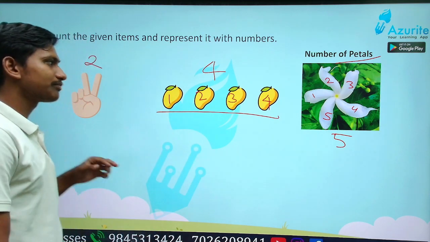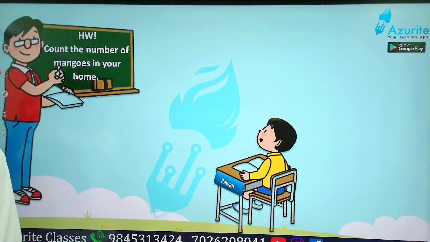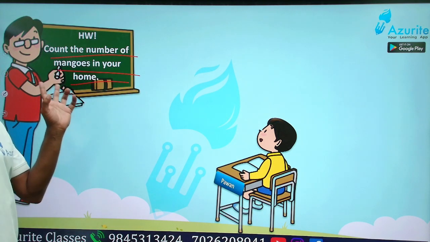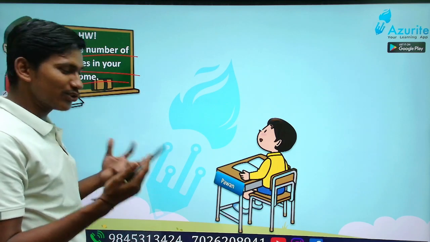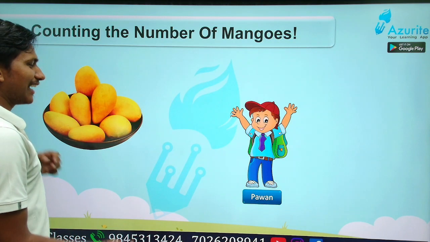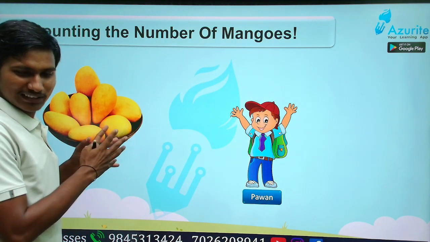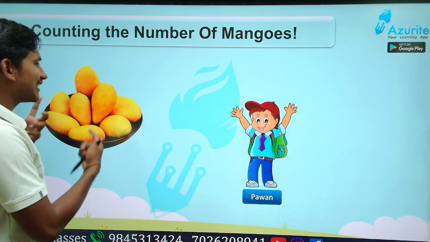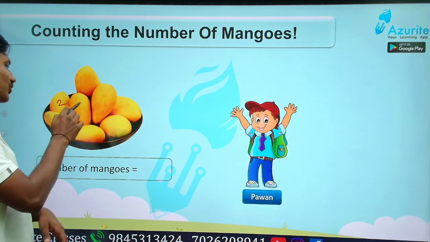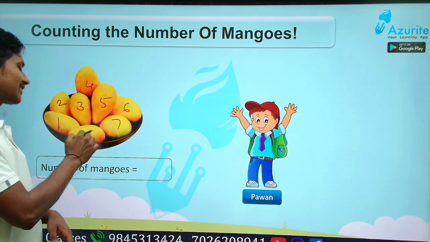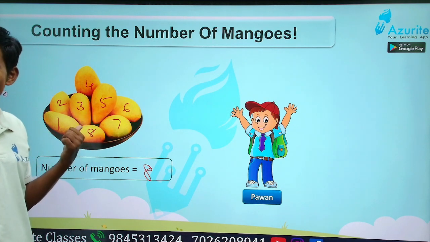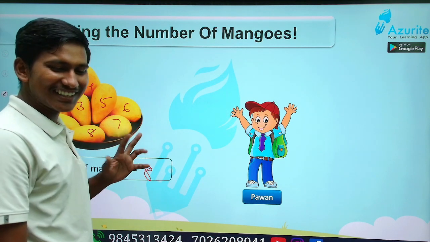That's it. Understood? Okay. Next, the teacher gives homework. What is the homework? He asks to count the number of mangoes in Pawan's home. So Pawan goes home and takes the mangoes, and then he counts. How many mangoes are there? 1, 2, 3, 4, 5, 6, 7, 8. So a total of 8 mangoes, isn't it? Yes, 8 mangoes are there.